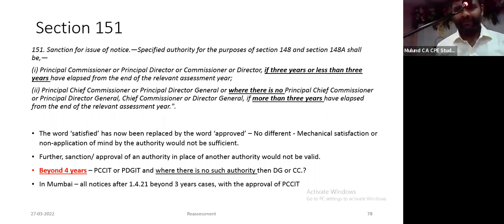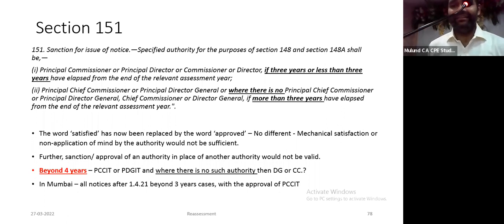Specified authority for the purpose of section 148 and 148A shall be principal commissioner or principal director or commissioner or director, if 3 years or less than 3 years have elapsed, and principal chief commissioner, principal director general, or where there is no principal chief commissioner, principal director general, then chief commissioner or director general. Where there is no principal chief commissioner, अगर है तो उसको ही करना पड़ेगा.